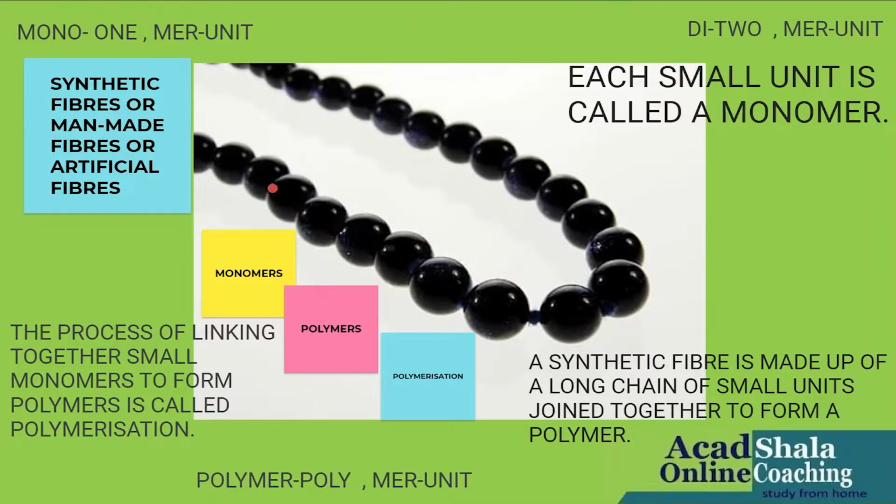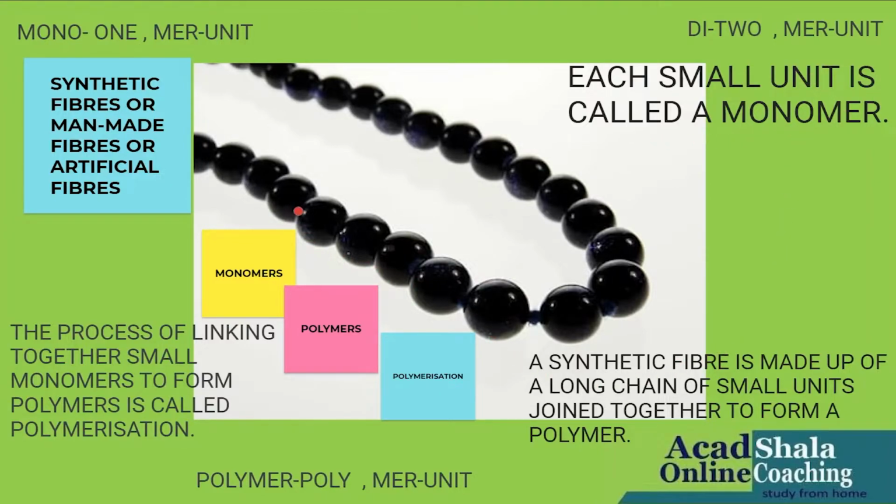Similarly, each bead or pearl is a small unit, which we call a monomer. So the definition becomes that each small unit is called a monomer.